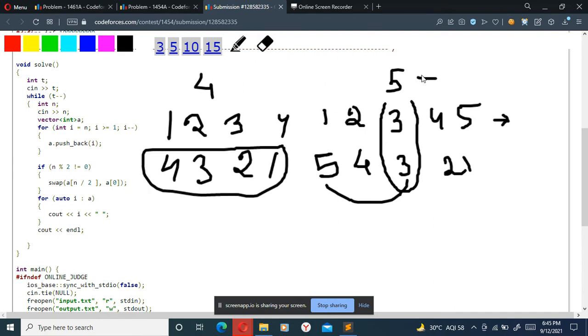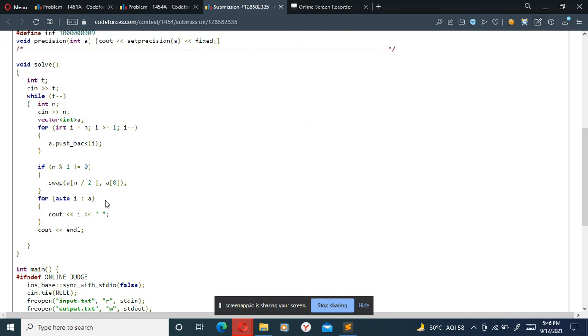So I only have to worry about the odd number of n. I'll just swap these and these, and I'll get this as 3 4 5 2 and 1, which is an accepted answer. And this is always an accepted answer if my n is even. So that was pretty much about the code, and if you want, you can check it out from here.